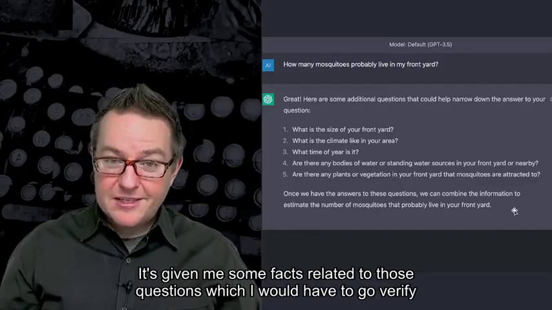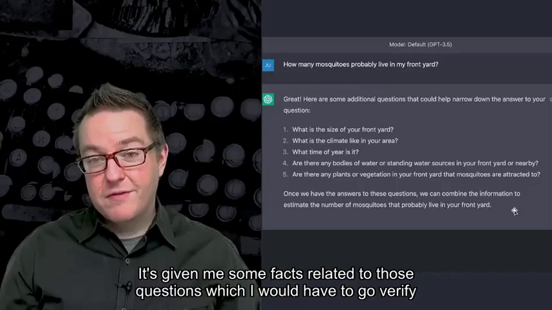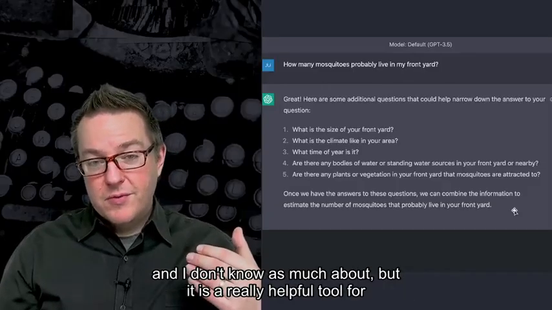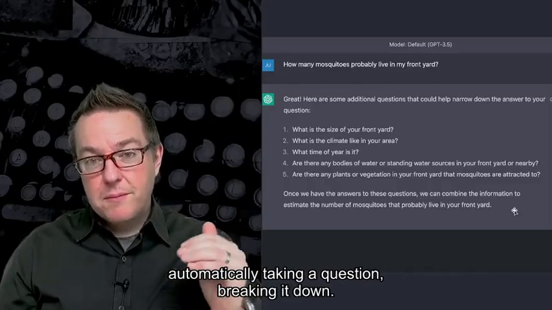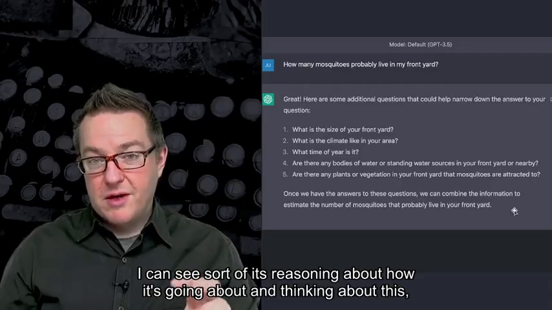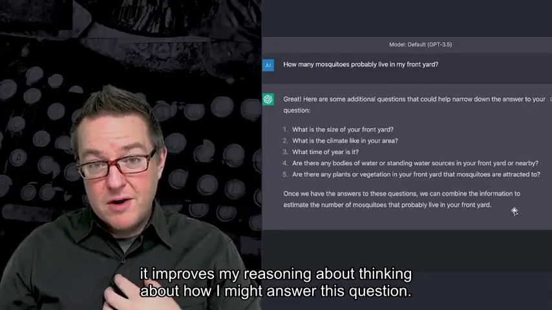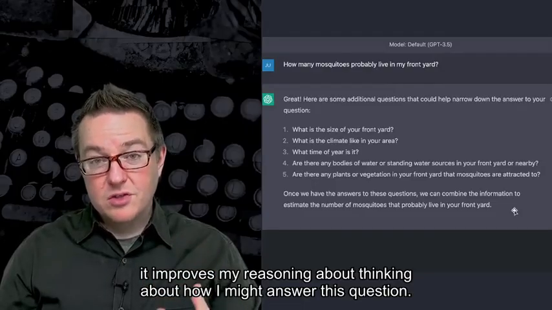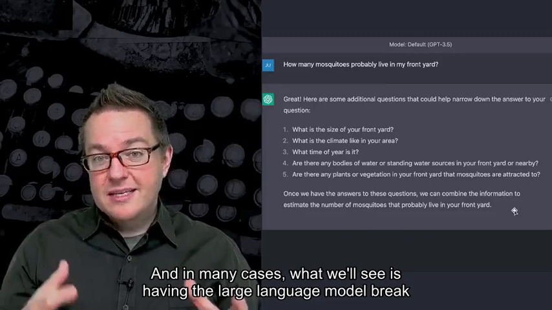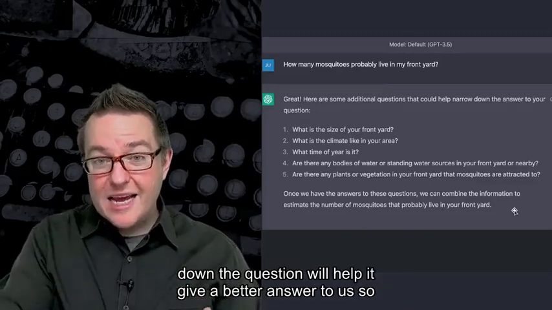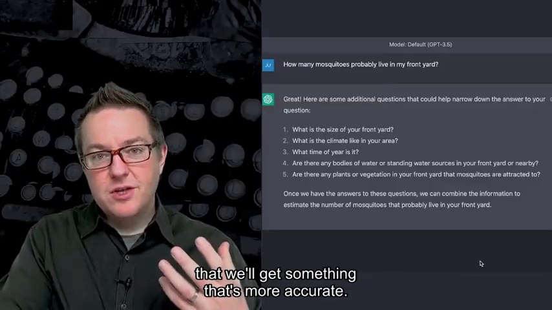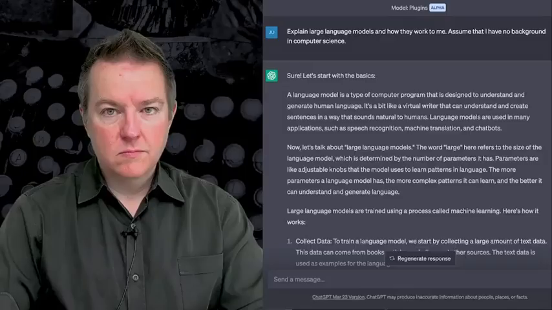It's given me some facts related to those questions, which I would have to go verify, and I don't know as much about. But it is a really helpful tool for automatically taking a question and breaking it down. I can see its reasoning about how it's thinking about this. It improves my reasoning about how I might answer this question. And in many cases, having the large language model break down the question will help it give a better answer, so that we'll get something that's more accurate.